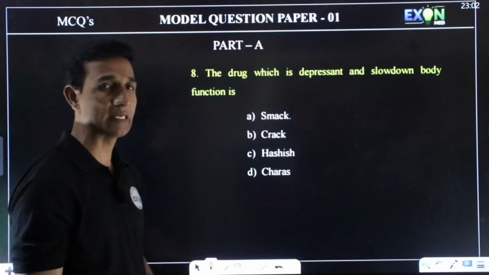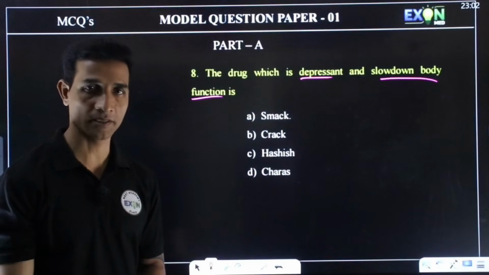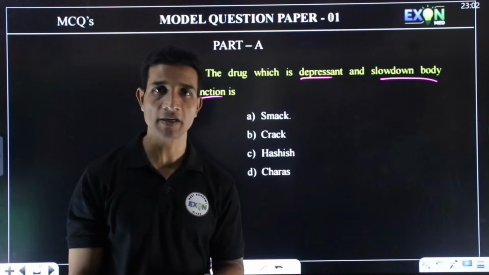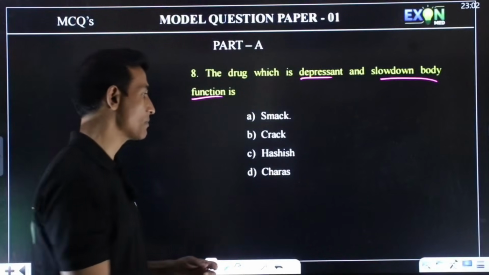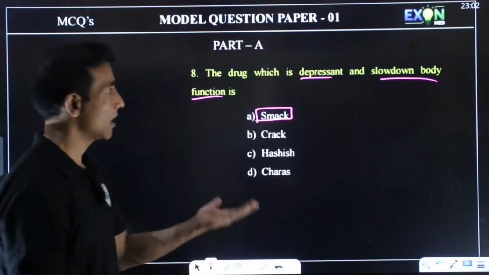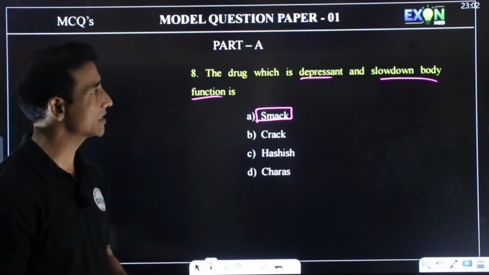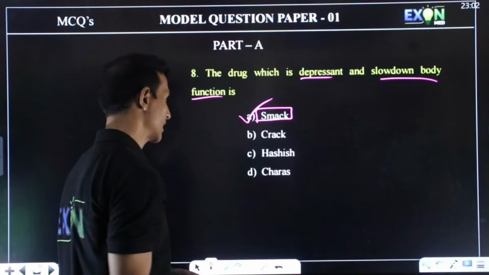The drug which is a depressant, slows down the body function, is... So here we have different types of drugs like opioids, cannabinoids and coca alkaloids. So smack is the one which is chemically known as diacetyl morphine, is a depressant that slows down the body function. Hence this is the correct answer.